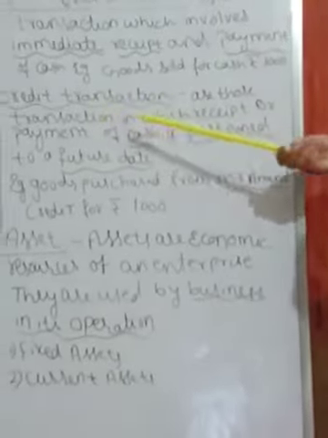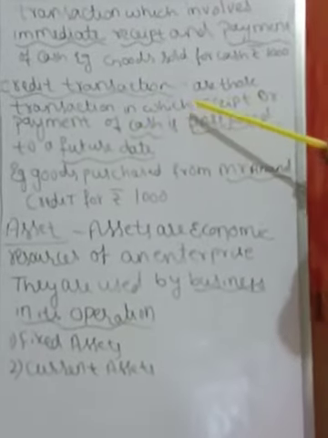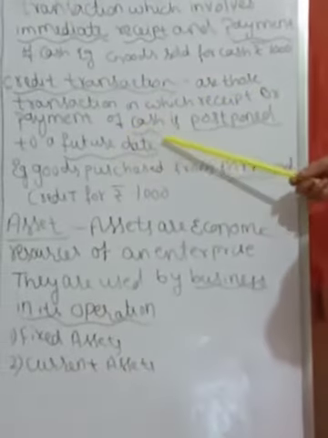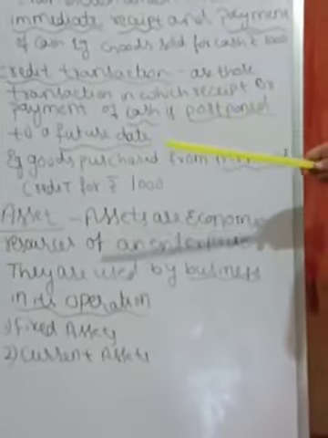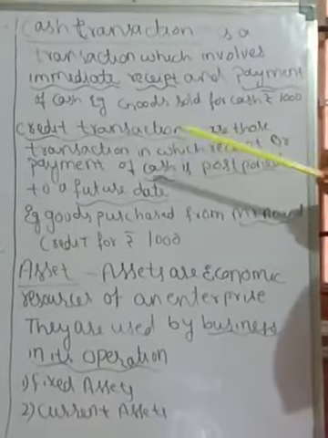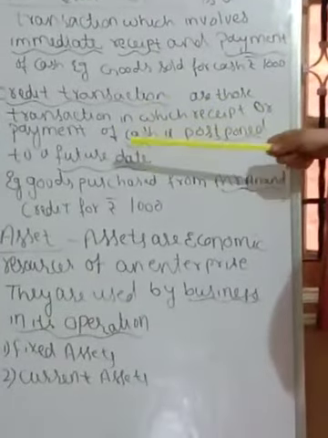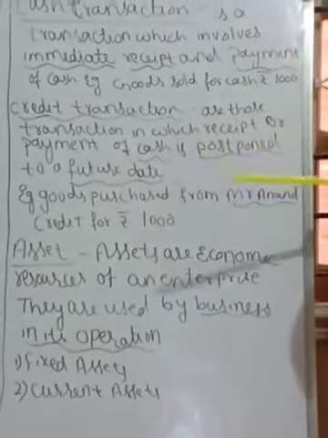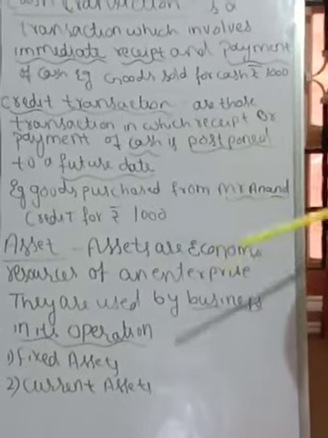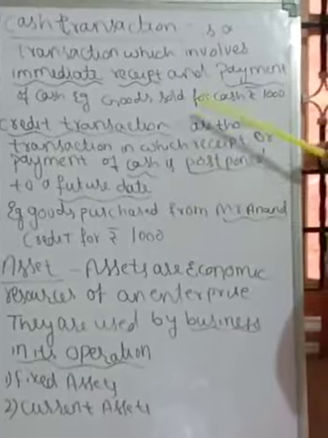Next one is credit transaction. Credit transactions are those transactions in which the receipt or payment of cash is postponed to a future date. So here cash is paid on a future date.